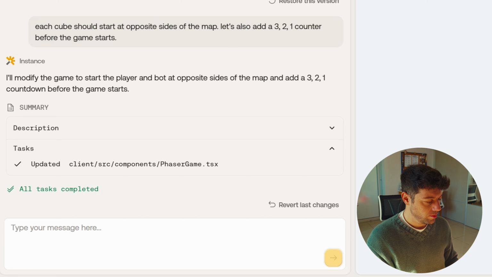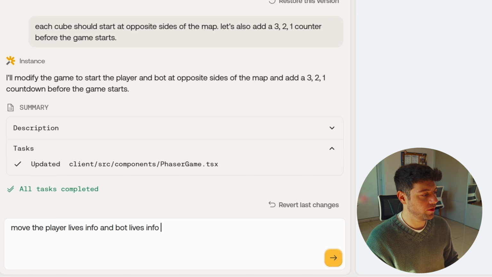Now, I don't really like having the player lives and bot lives on the top left corner in the canvas. I want it outside of the canvas, just so we can keep the map clean, okay? Move the player lives info and bot lives info outside of the canvas. Okay, we got our lives information outside of the canvas and it's looking very clean.